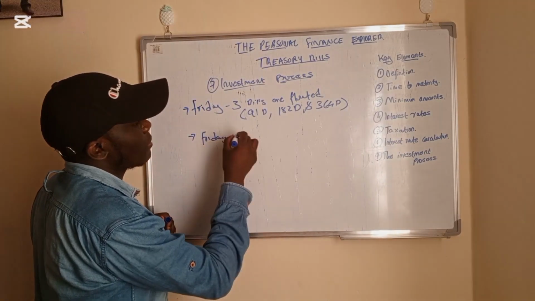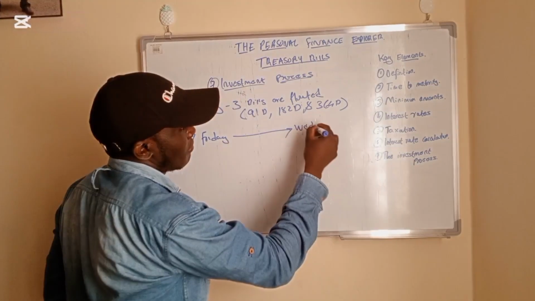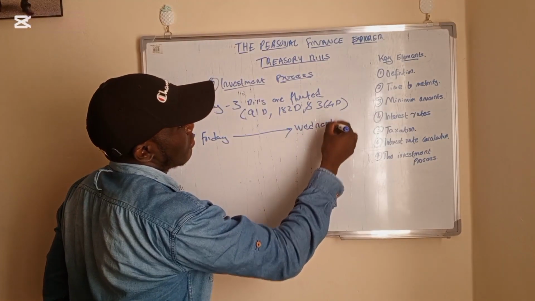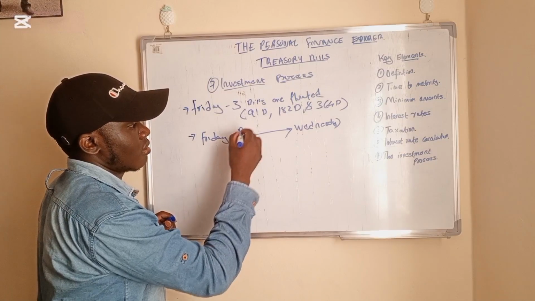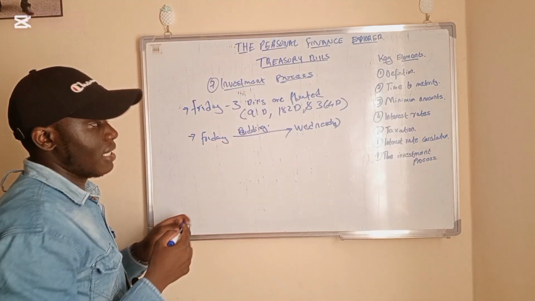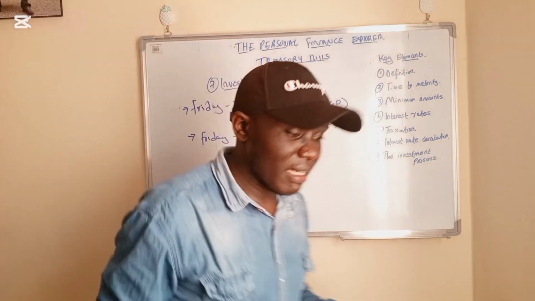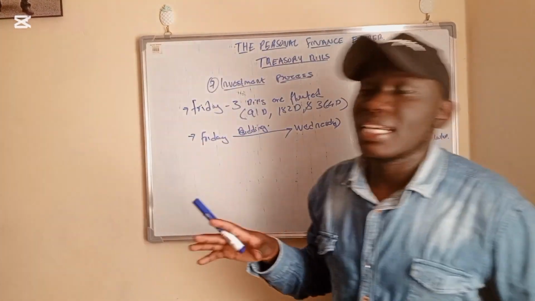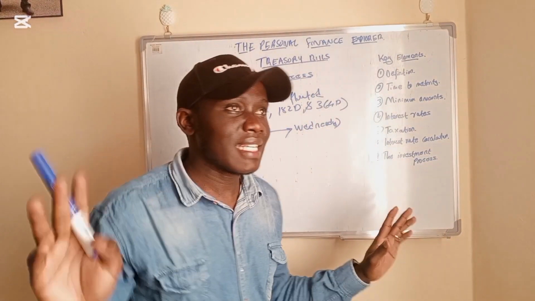let's say from Friday to Wednesday, this is where the bidding goes on. And bidding is very simple. Bidding is something that takes you less than 2 minutes when you get to the Dhow CSD portal. You only have to fill one thing, just a single thing.